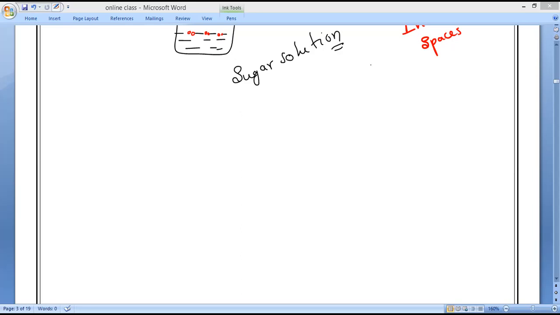The smell will spread. How will it be spread? It will spread through the air only. Understanding? That process is called diffusion. In the same way, the gases produced by burning the incense stick are in high concentration, and in the air no agarbatti smell is present, so low concentration, and both keep on moving very fast in the room. So the pleasant smell comes from the agarbatti even though it is burnt in one corner of the room.